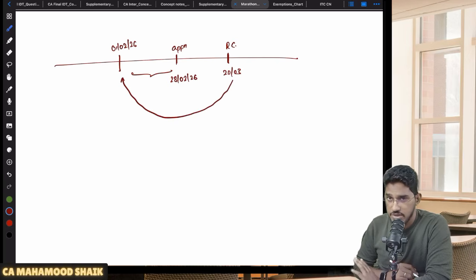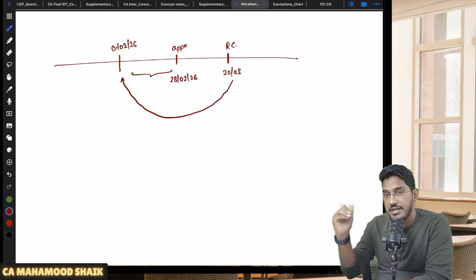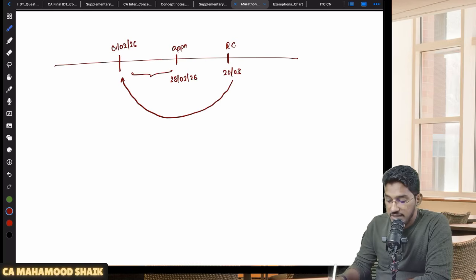This point I have told you in the registration chapter itself. In case you become liable for registration and, within 30 days, you submit an application for registration, at a later date you will get the registration certificate, but that registration will be effective retrospectively. So your registration will be effective from 1st of February 2026.